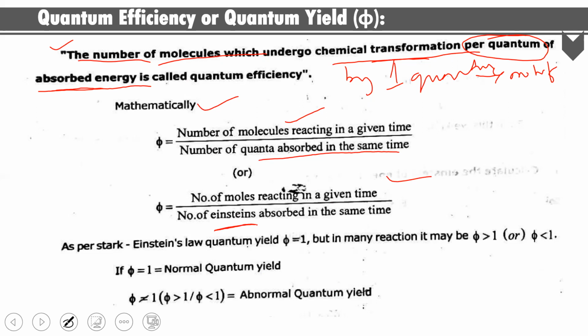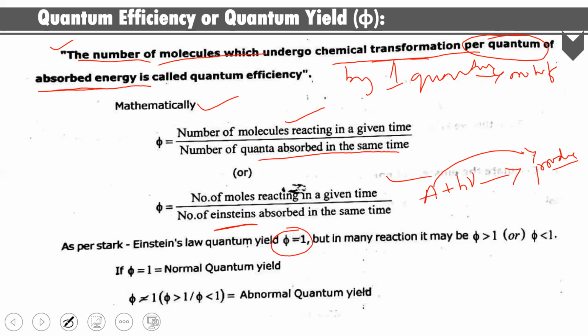According to the Stark-Einstein law, what is the quantum yield? Quantum yield must be equal to 1. When will that happen? For example, if A absorbs one quantum of energy, h nu, and A converts into a product, so directly it gives the products without transferring energy to other reactants.